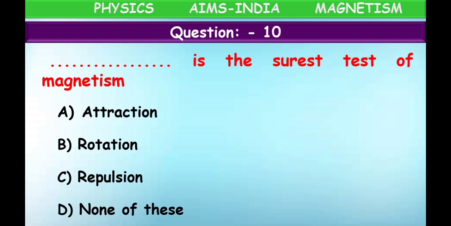So if they show attraction, it may be a magnet or it may be a magnetic material. So attraction is not the correct answer. Repulsion is the correct answer to identify magnetism. Surest means it is the compulsory test for identifying magnetism.